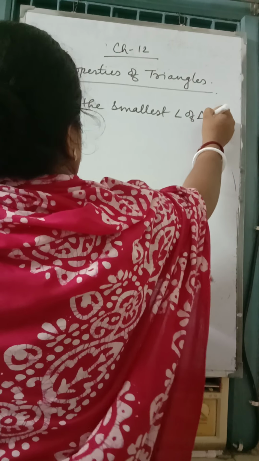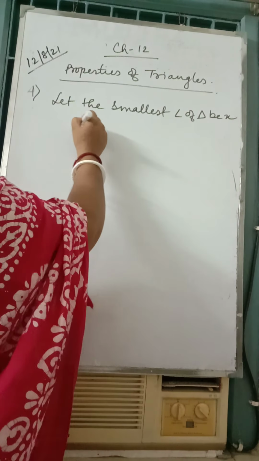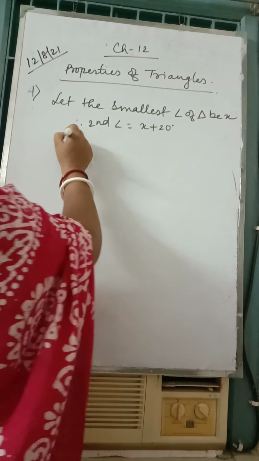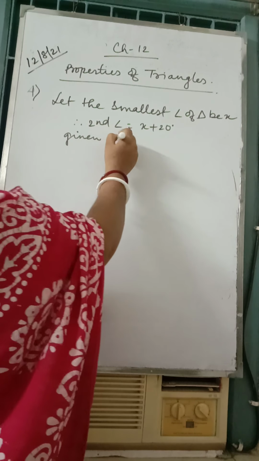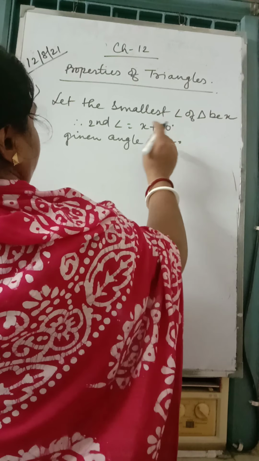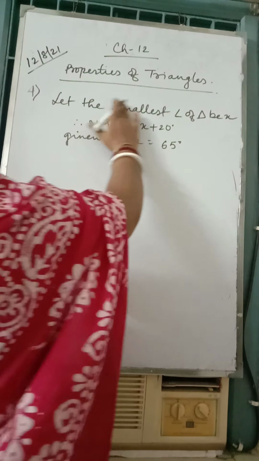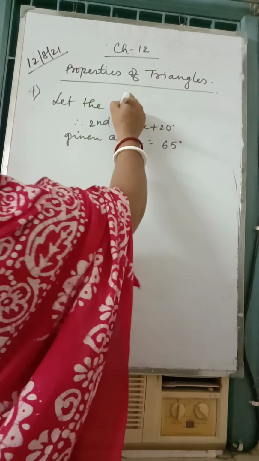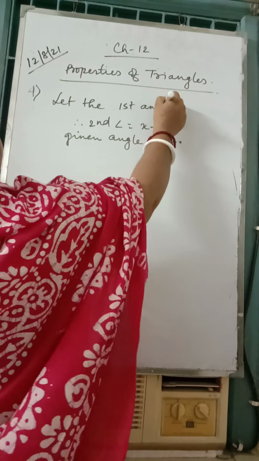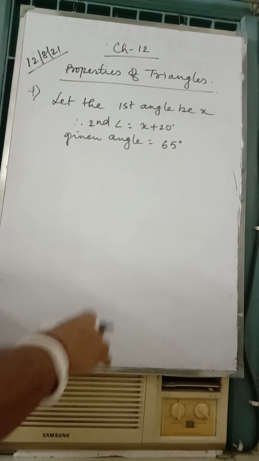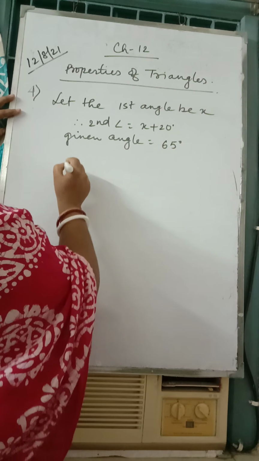Let the first angle be x, because we do not know now. The 65 can also be the smallest, we do not know now. So the second angle is x plus 20, and the given angle is 65.